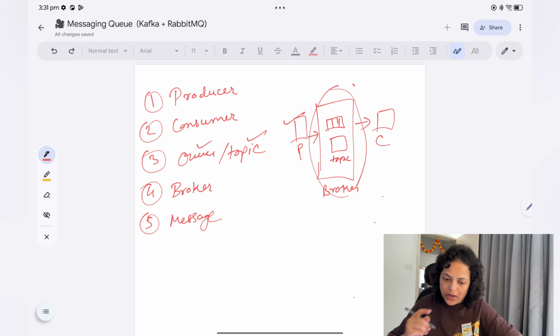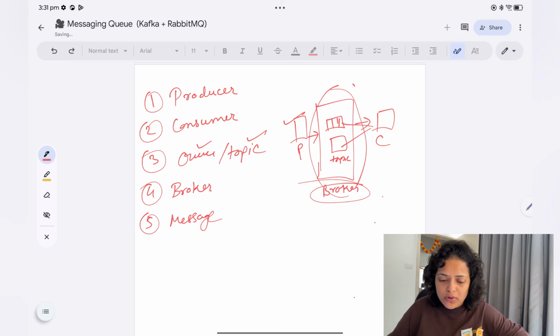So that was about the producer. Now let's talk about the consumer. A consumer is a system that reads and processes these messages from the queue or topic. They will read the message from the queue or topic, whatever it is. In the real-life analogy, the receiver gets the parcel and opens it, the other person, so he is the consumer.